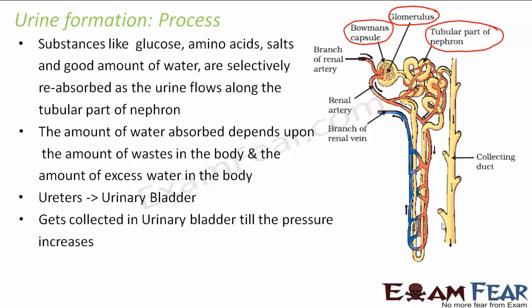You will understand more about nervous control when we learn about the nervous system in our next lesson, that is control and coordination. For now, you just understand that the urine passes from the collecting duct of the nephrons, and then it goes through the ureters, it reaches the urinary bladder, and there it gets collected. Finally, when too much urine gets collected there, the pressure increases. And when the pressure increases, it is finally passed to the outside through the urethral aperture of the urethra.